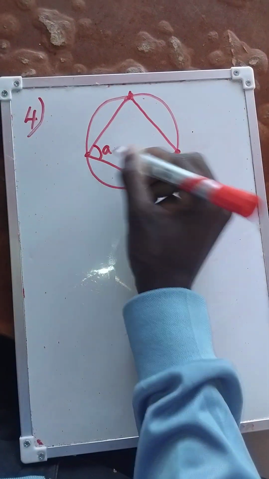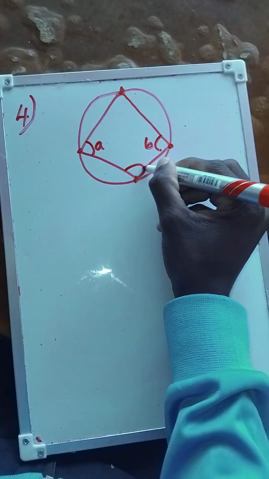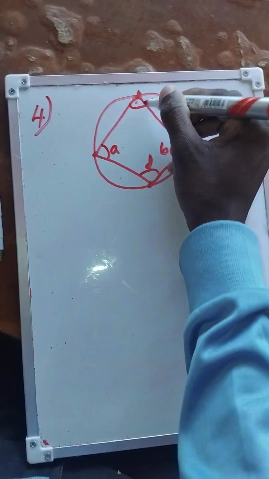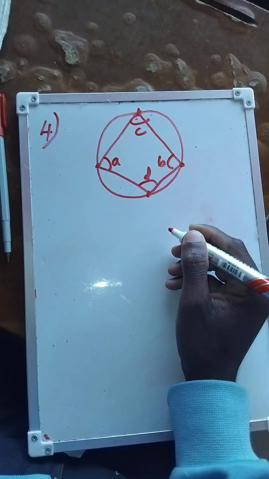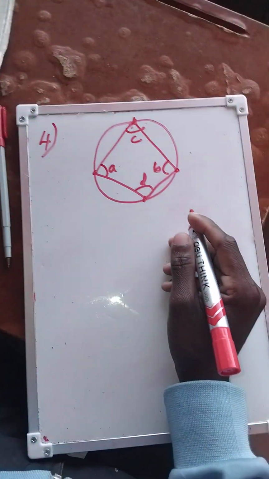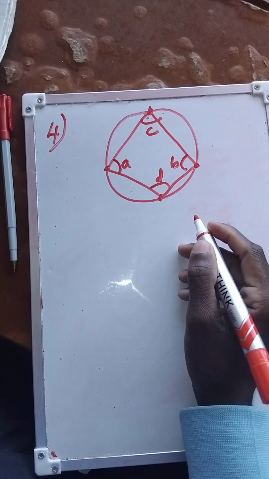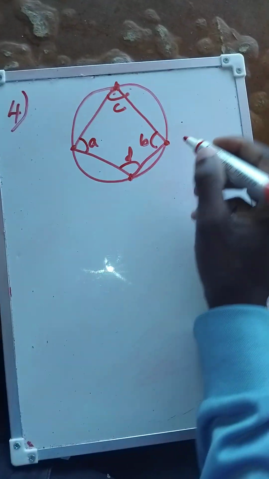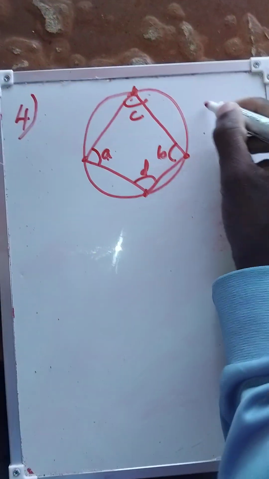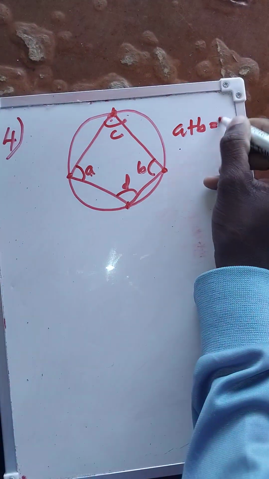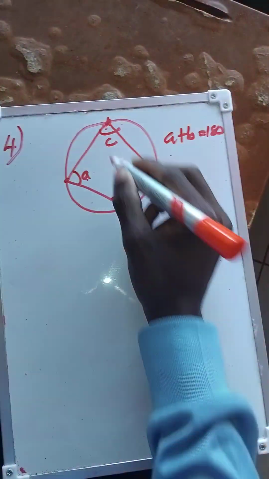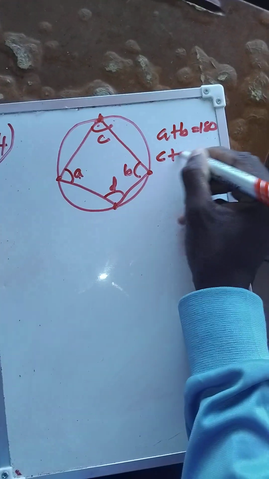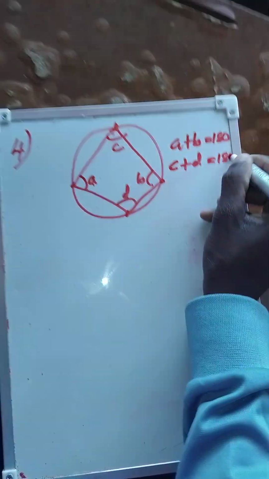For example, A and B, then D and C, so in a cyclic quad, opposite angles add up to 180. So A plus B is equal to 180, C plus D is equal to 180.